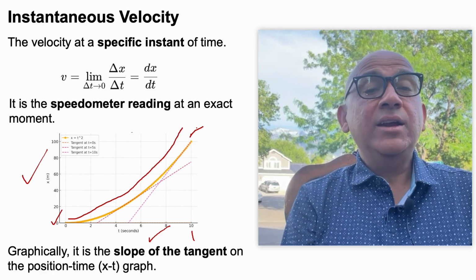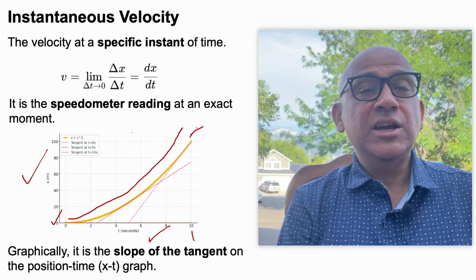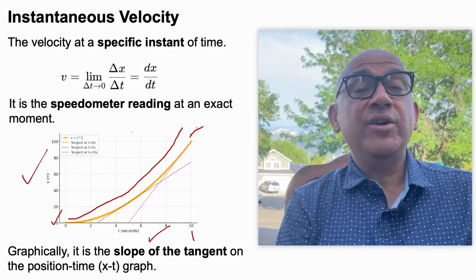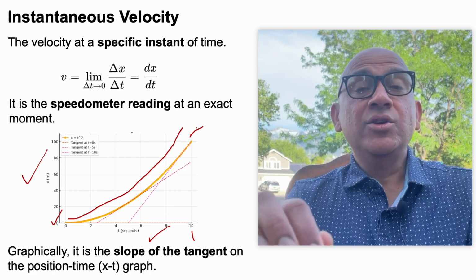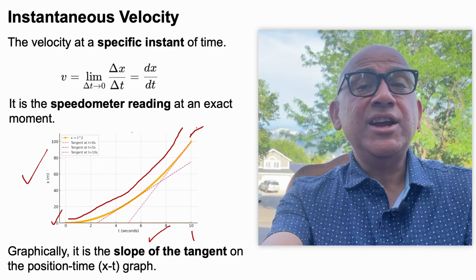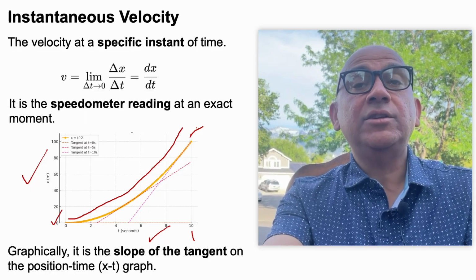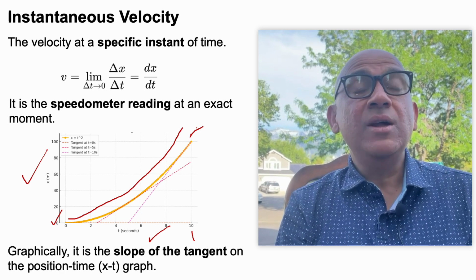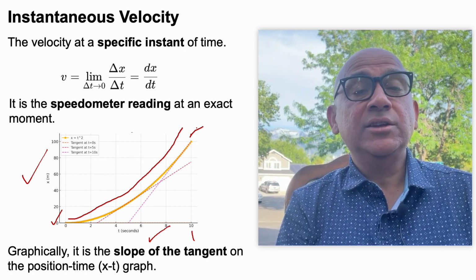So, if you have to find the instantaneous velocity, then at that moment of time where you want to find the velocity, you should make a tangent to this distance versus time graph, and the slope of that tangent will tell you the instantaneous velocity.